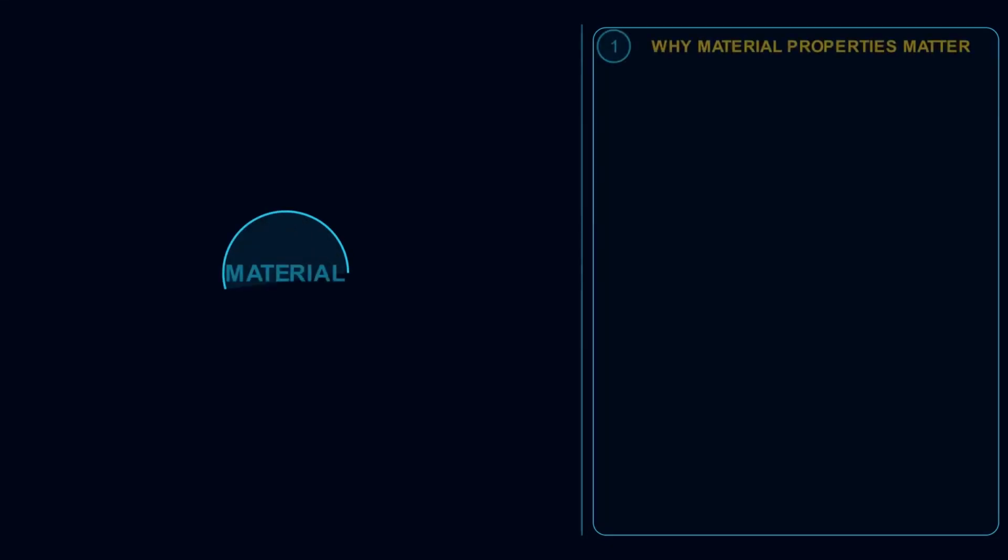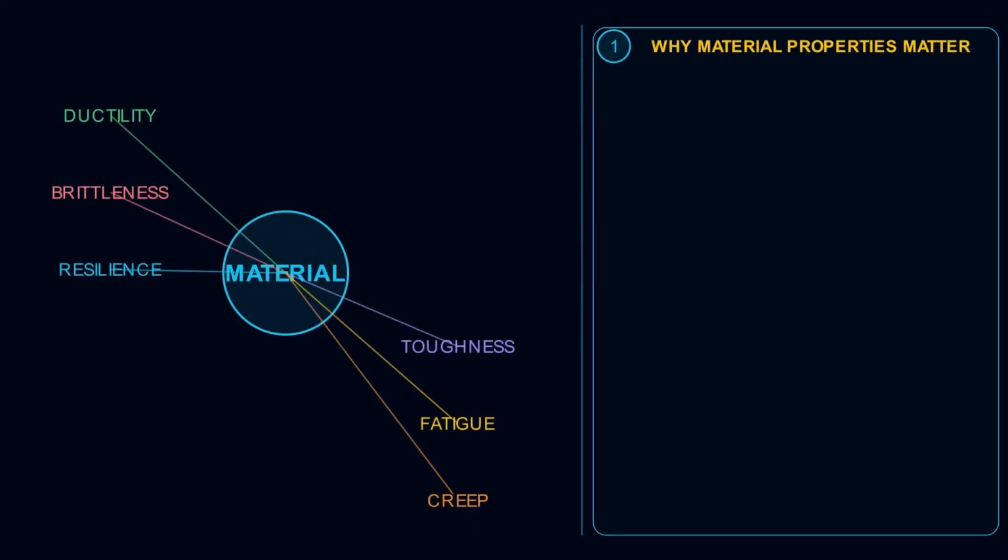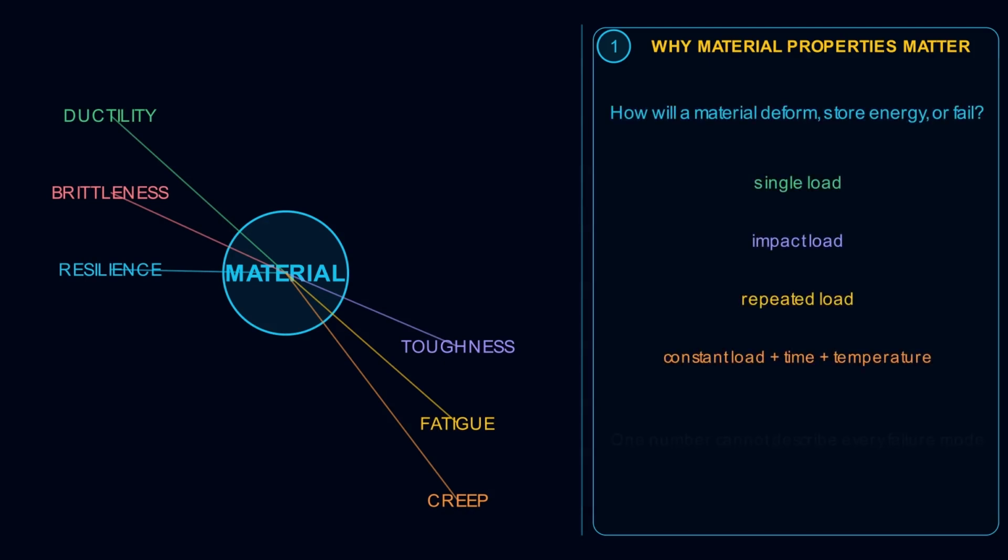Why do engineers need so many material properties? Because a material that survives one loading condition may fail under another. We must ask whether load is single, impact, cyclic, or sustained, and whether the time and temperature will change the response. Let us now look at all the properties one by one.